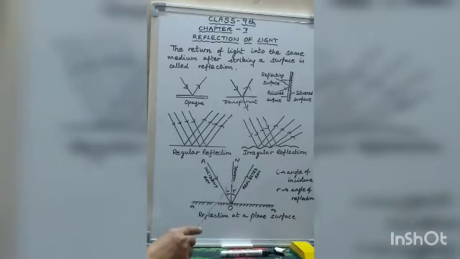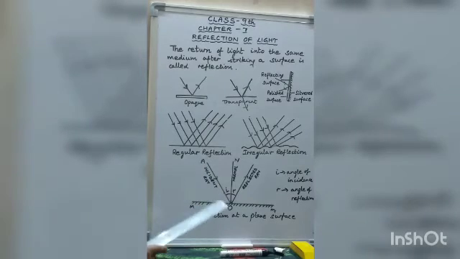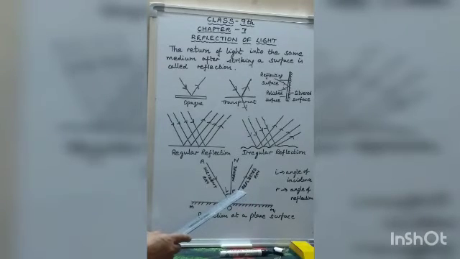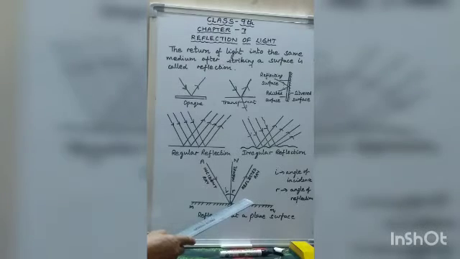Now this line drawn at 90 degrees, perpendicular to the surface at the point of incidence, is called the normal. The angle which the incident ray makes with the normal is called the angle of incidence, and it is denoted by small letter i. And the angle which the reflected ray makes with the normal is called the angle of reflection, and it is denoted by small r.